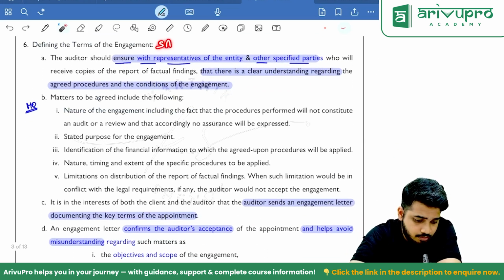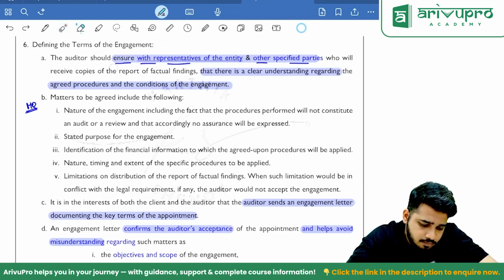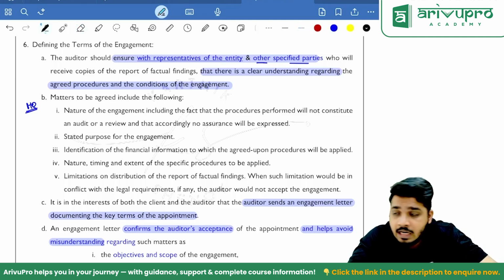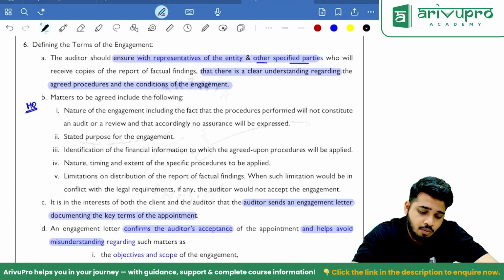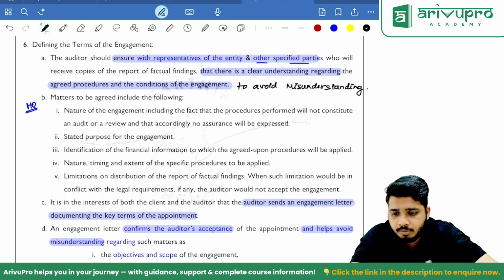Defining the terms of engagement. This is nothing but SA 210. Number 1, sir, ensure with the representatives of the client and other specified parties who will receive copies of the report that there is a clear understanding regarding the agreed upon procedures and conditions. This is to avoid misunderstanding.